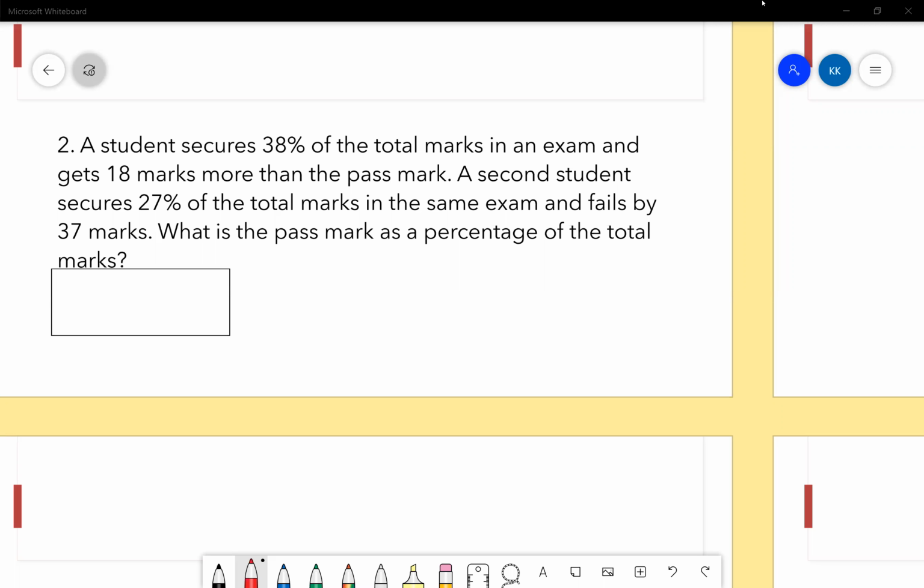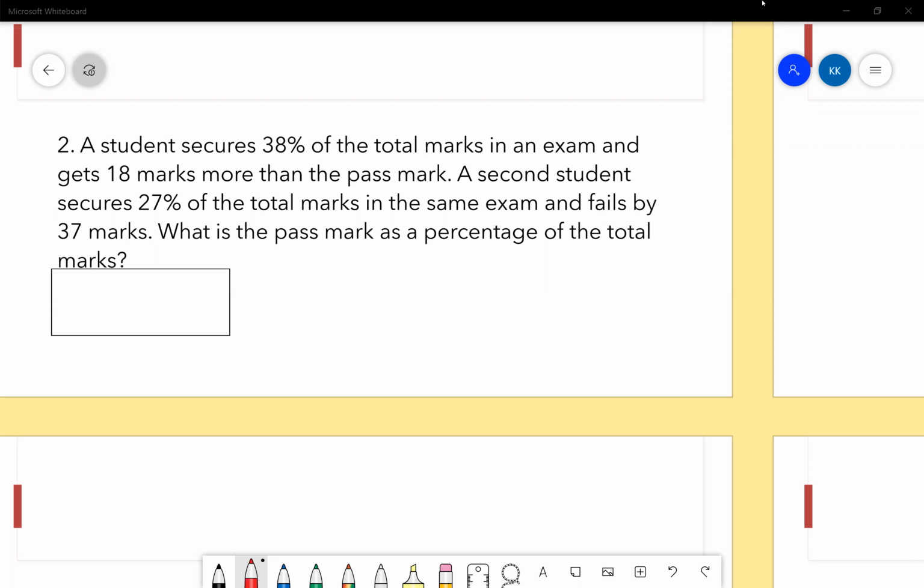I will share one approach and you can decide whether you like it or not. My approach is something different. Yeah, sure, go ahead. First, what I did is 38% minus 27%. That gives me 11%, and the difference gave me 18 marks and 37 marks.